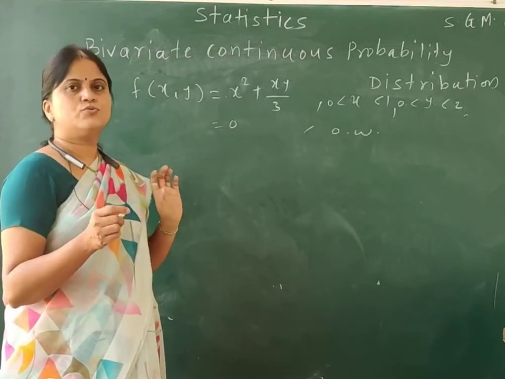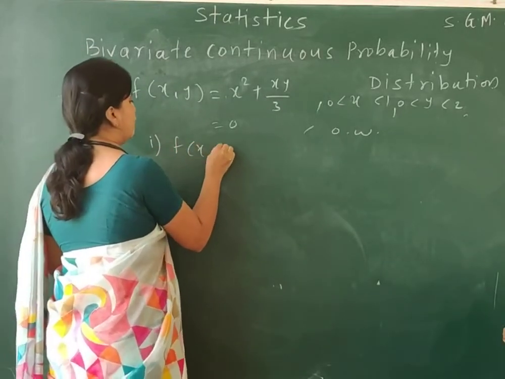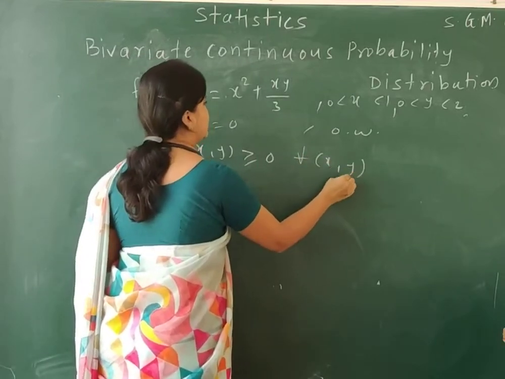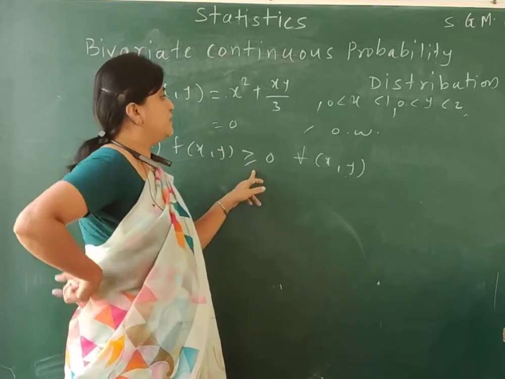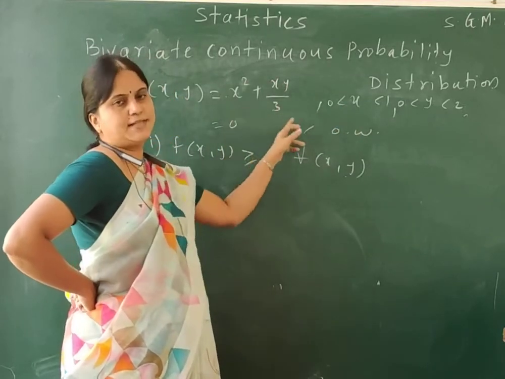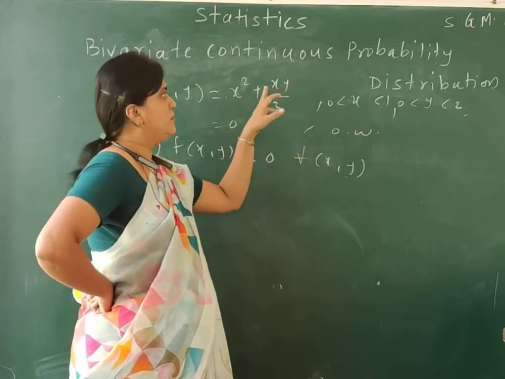I need to check whether this function is a joint PDF or not. So to check this, the first condition is f of x comma y is greater than or equal to 0 for all values of x and y. So check whether f of x comma y is greater than or equal to 0. Suppose the value of x is 0, then obviously it gives the answer as 0, which is greater than or equal to 0. If the value of x is 1, then what we get?